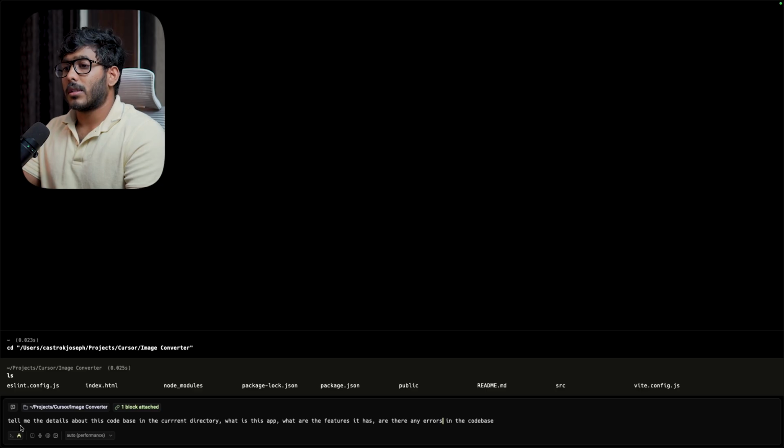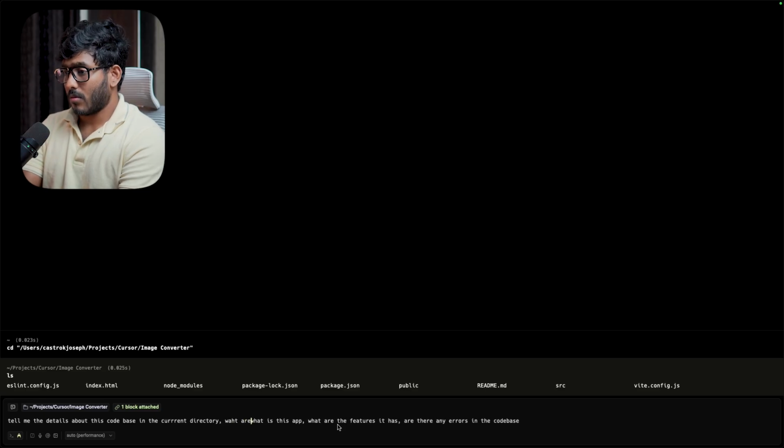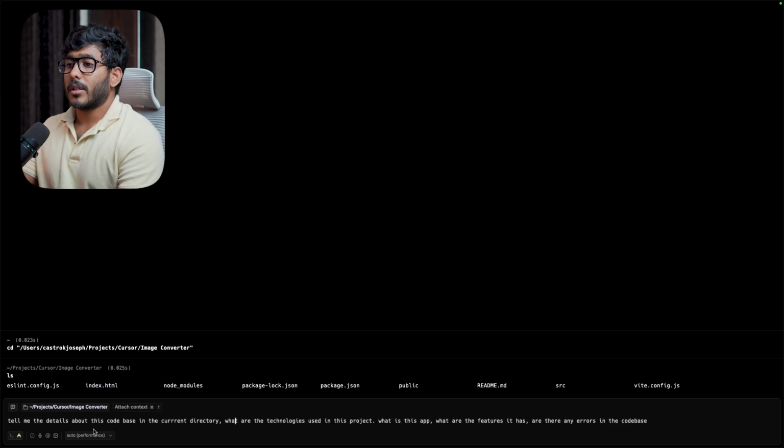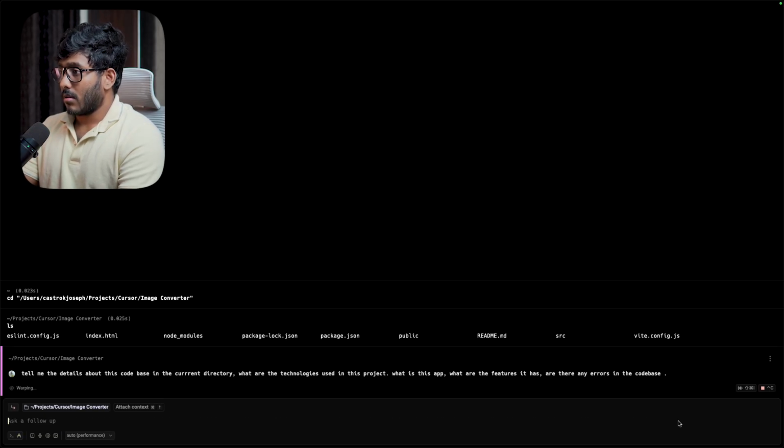here is my prompt. Tell me the details about this code base in the current directory, and what is this app, what are the features it has, and are there any errors in the code base. We'll also ask what are the technologies used in this project. So here is my prompt. Tell me the details about this code base in the current directory. What are the technologies used in this project? What is this app? What are the features it has, and are there any errors in the code base? All right. Now let me enter.